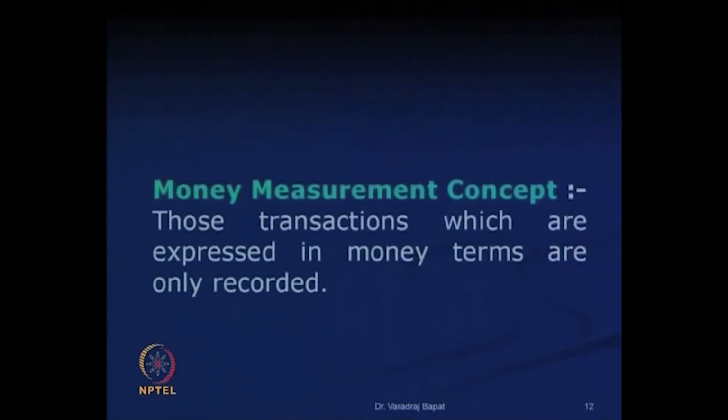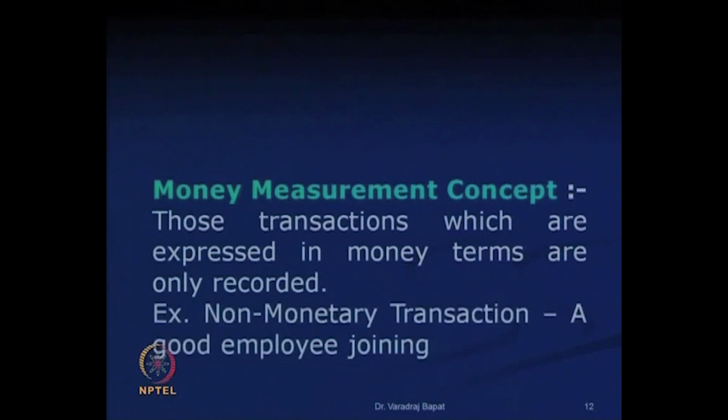This is a new concept, I think first time we are dealing with, that is money measurement concept. It says that the transactions which are expressed in money term alone are recorded. Now, can you imagine a non-monetary transaction? For example, a very good employee joins the company. Now, if the employee joins the company, it adds lot of value to the company. The enterprise value has actually increased, but that cannot be recorded because it is not a monetary transaction. What the accounting system will record is expenses incurred for, let us say, recruitment, selection, etc., but cannot really record the value of the person coming in.